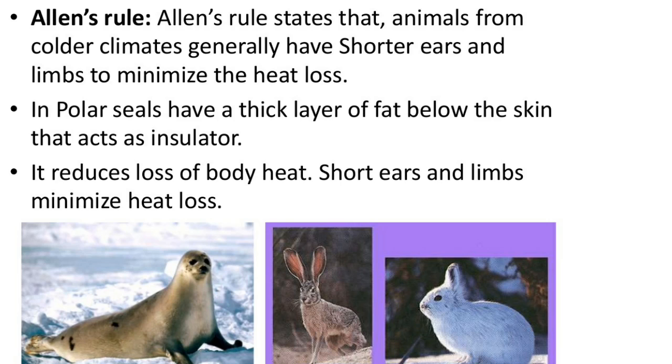Allen's rule states that animals from colder climates generally have shorter ears and limbs to minimize heat loss. Polar seals have a thick layer of fat below the skin that acts as an insulator. It reduces loss of body heat. Short ears and limbs minimize heat loss.